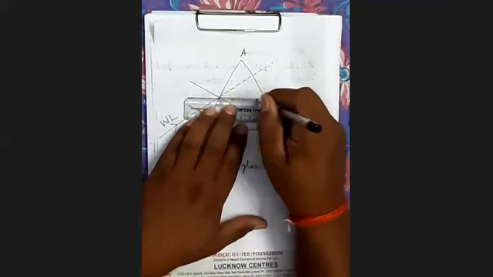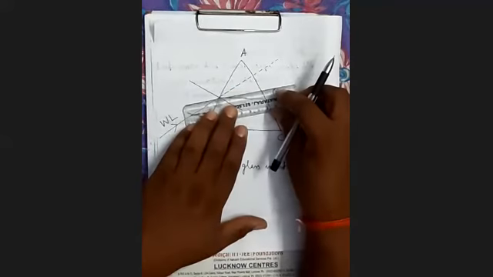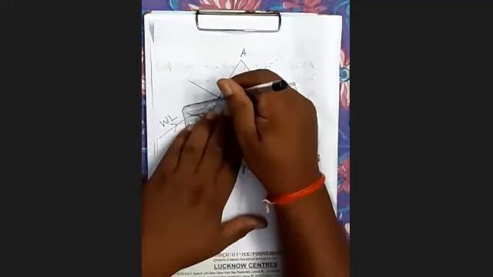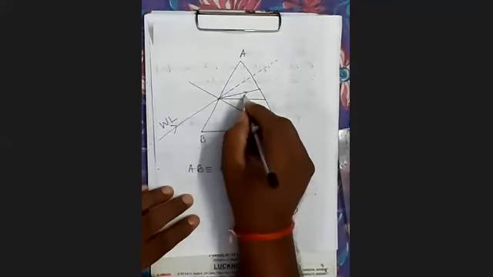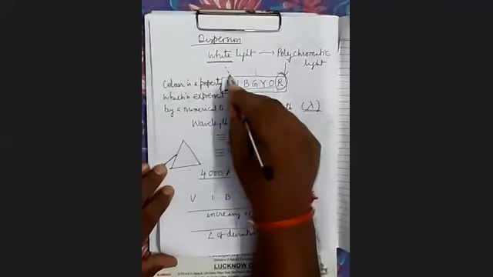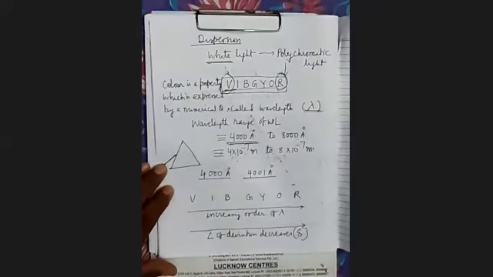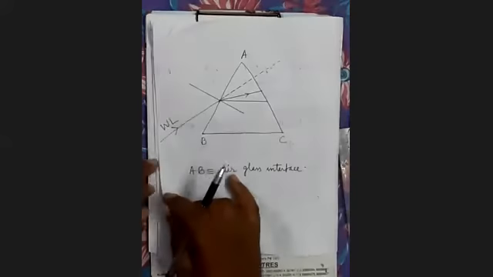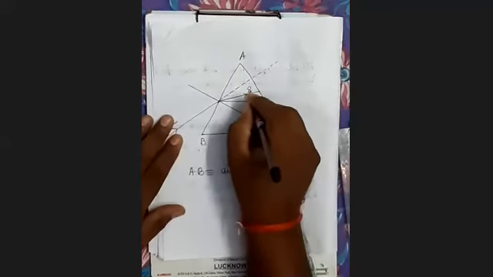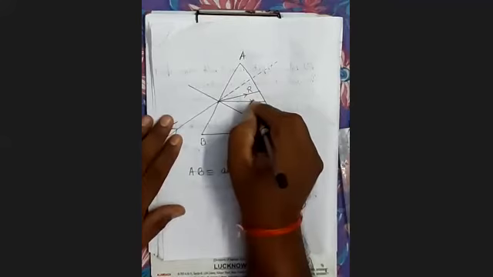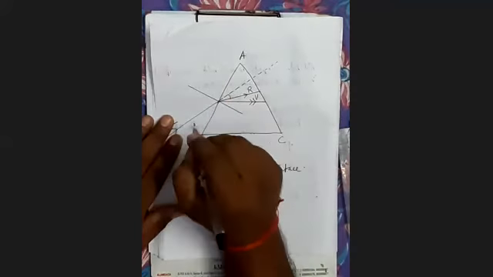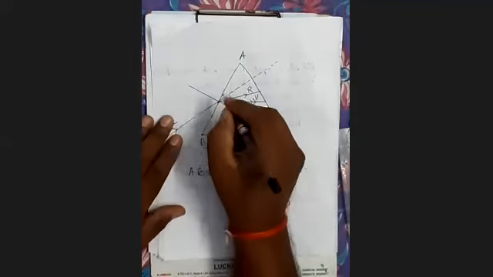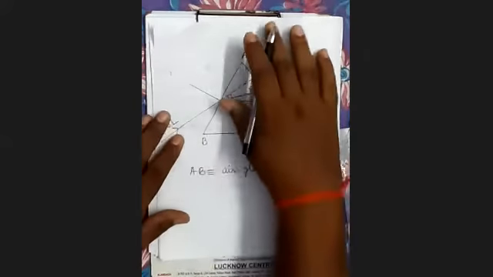Here I am showing only the extreme colors, violet and red, the extreme colors of the white light spectrum. Red is deviating by this angle and violet by a greater angle.